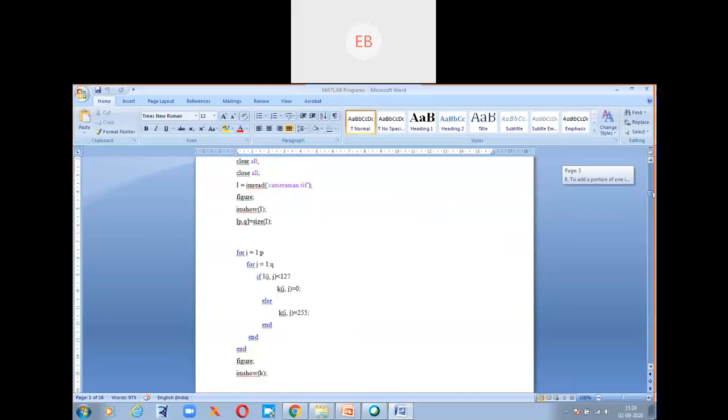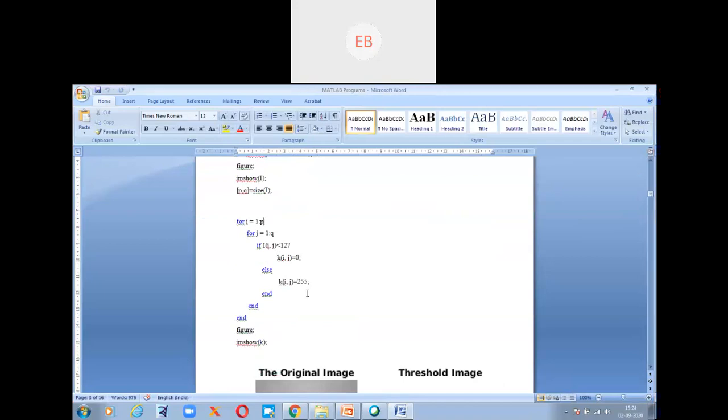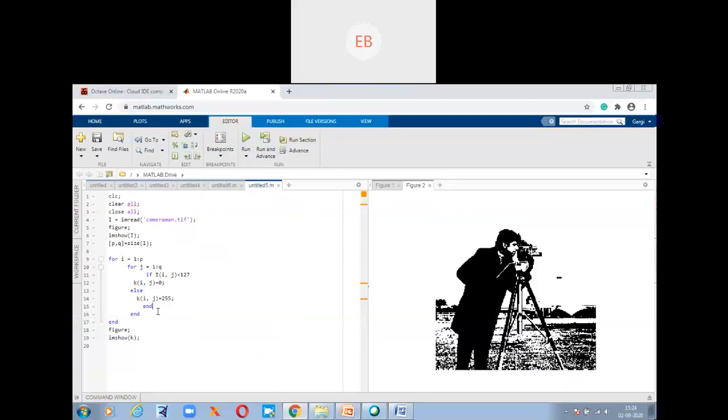Whatever program I explained just now is a different program; this program is already here. So I'm using 127 to 255. I have actually given a limit here, that is 0 to 255. You can keep on experimenting with this. I'll give the other program also if you need. That will also work.